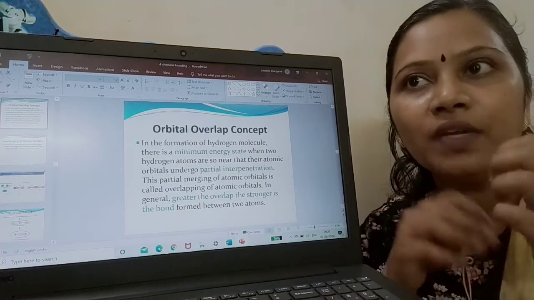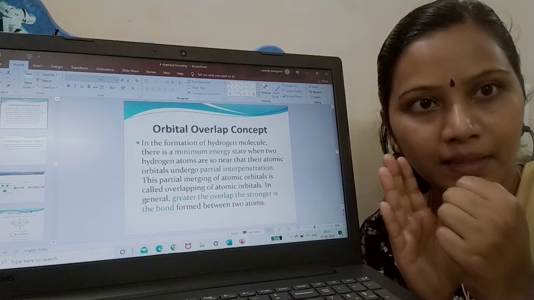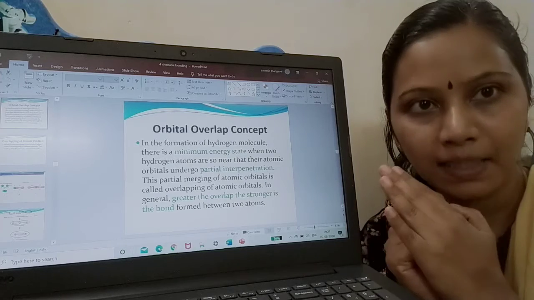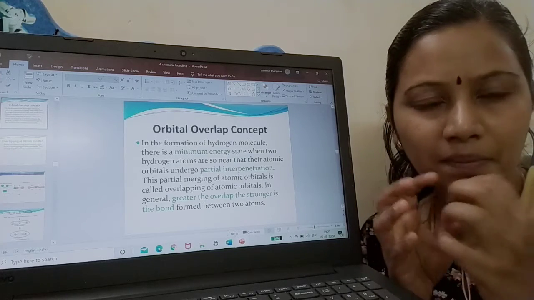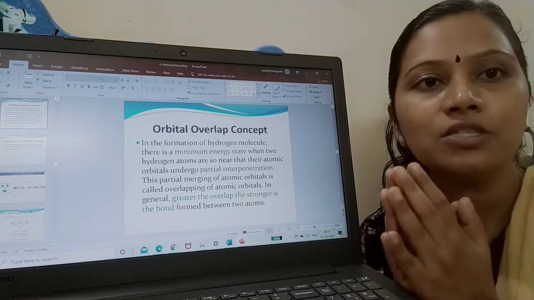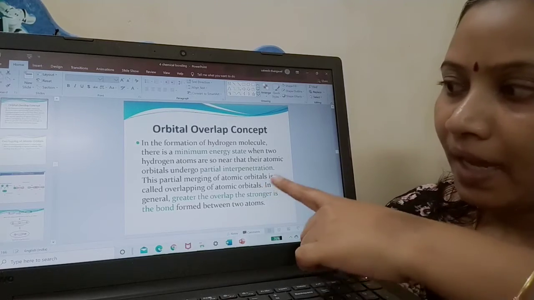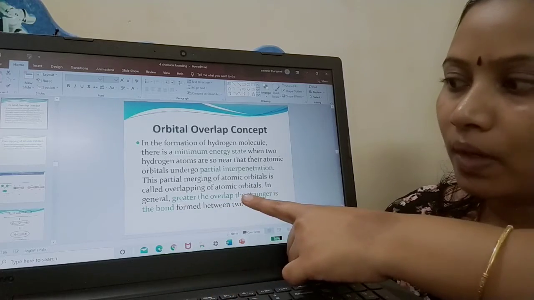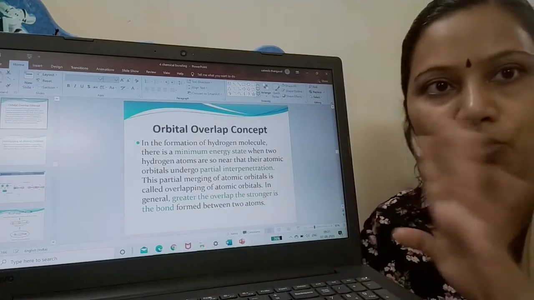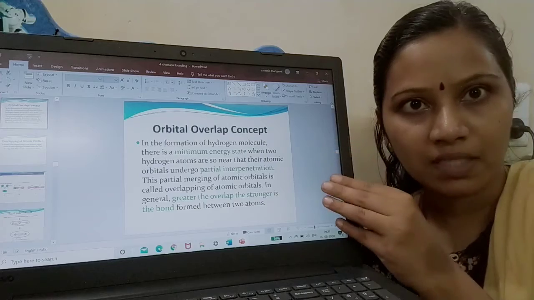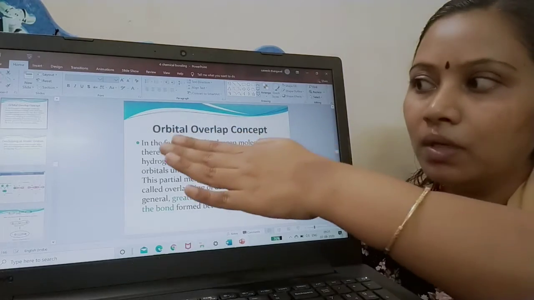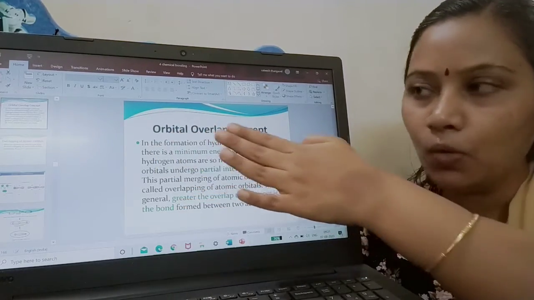So when the orbital of atom A and the orbital of atom B touch each other, there is a partial penetration. This is called overlapping of atomic orbitals. And in general, the greater the overlap, the stronger the bond formed between two atoms. Very clear concept in this slide: the orbital overlap concept.